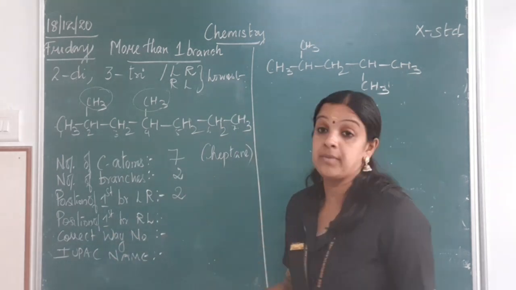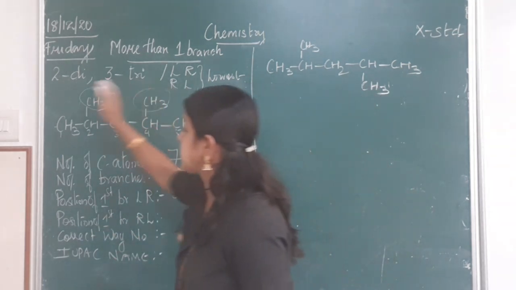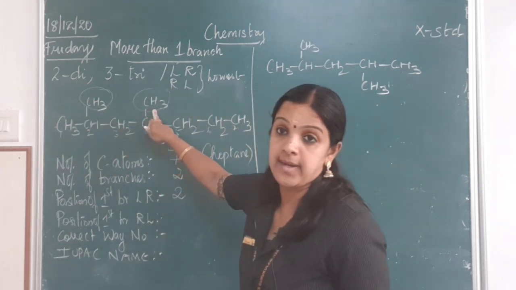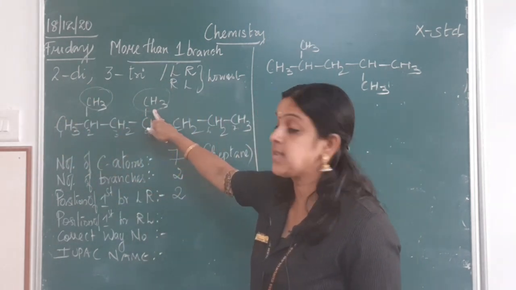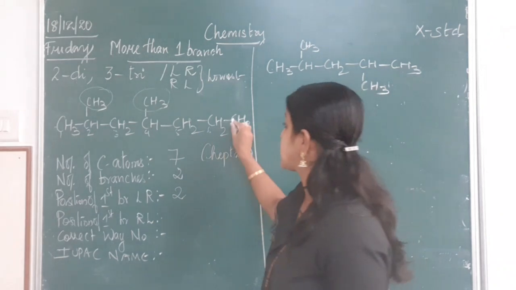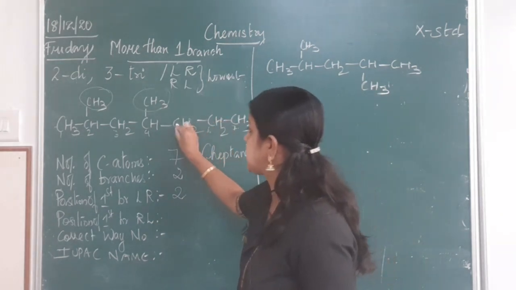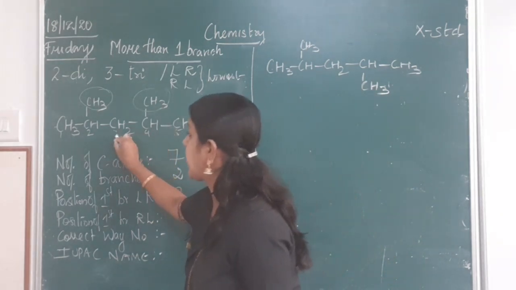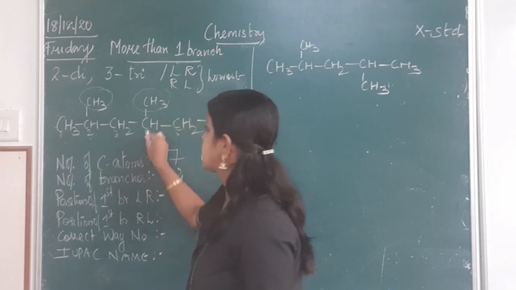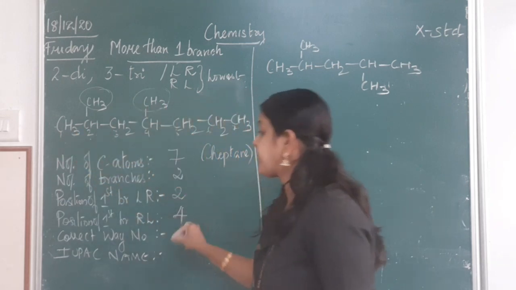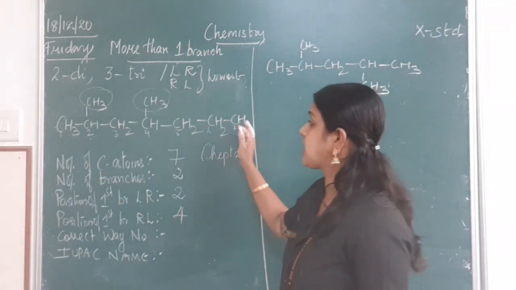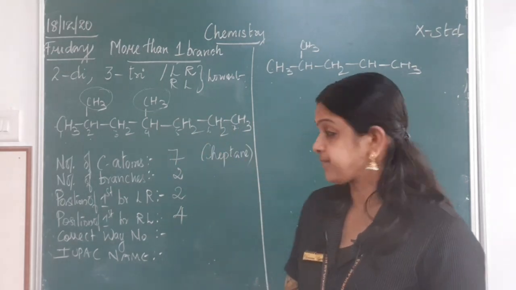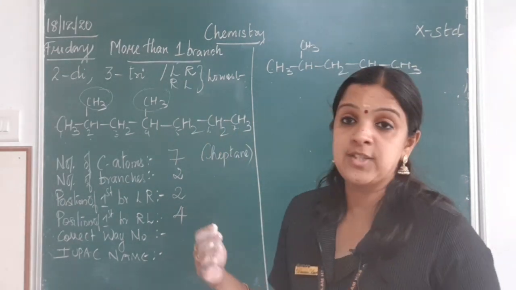When I count from right to left, this is my first branch. So let me see what is the position it is getting. So it is 1, 2, 3, 4, 5, 6, 7. So 4 will be the position of the first branch when I count from right to left. So I did 2 ways of numbering.